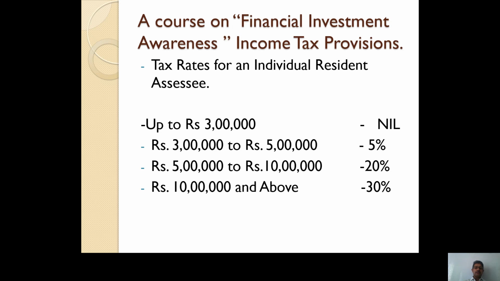Means such individual assessees who have not completed their 60 years of age. For such an individual resident assessee, the tax rate up to rupees 3 lakh is nil. Means if the total income of that particular individual assessee is up to rupees 3 lakh, then there is no need to pay tax. From 3 lakh to rupees 5 lakh, the tax rate is 5%. From rupees 5 lakh to rupees 10 lakh, the tax rate is 20%. And above rupees 10 lakh, the tax rate is 30%.